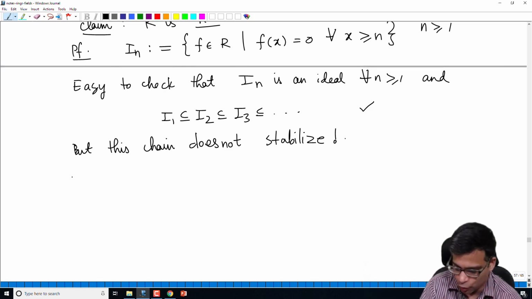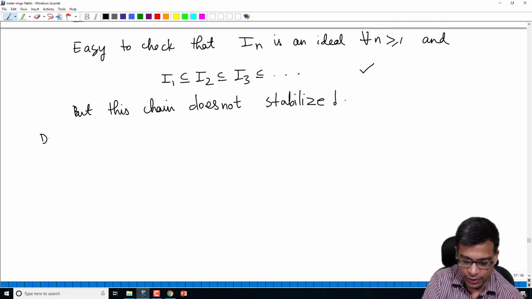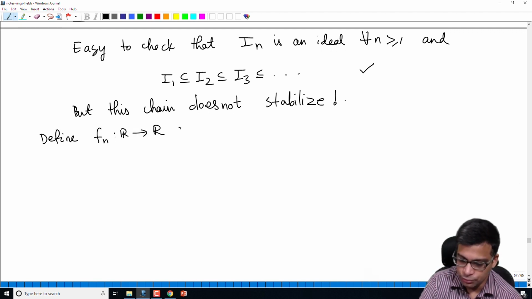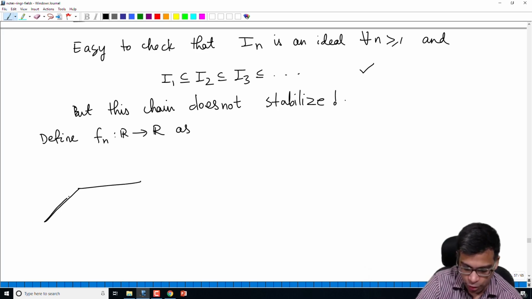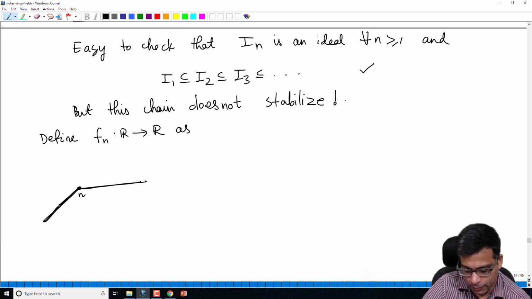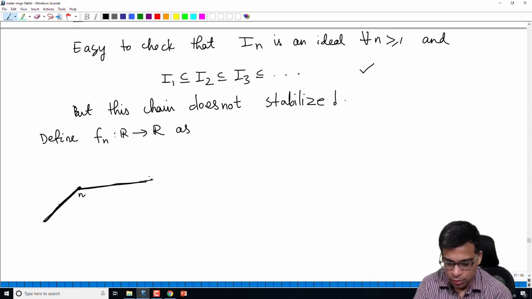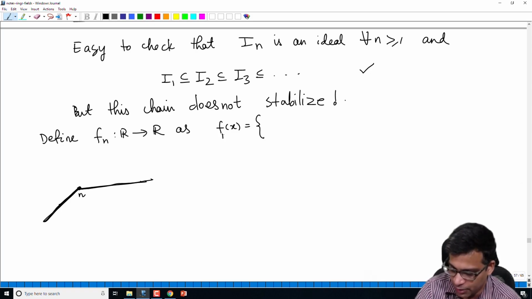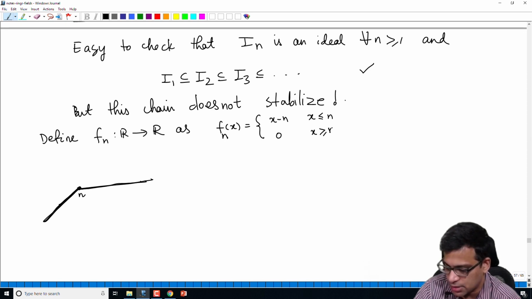So define a function. I am going to first draw a picture. Define f_n as follows. We can simply take any function you want up to n. This is the graph of that f. I am drawing the graph first because it's easy to see. Up to n, anything that's non-zero, and to the right of n, it is 0. This is just one example. So we can define f_n(x) to be, let's say, n minus x when x is less than or equal to n, and 0 when x is greater than or equal to n.